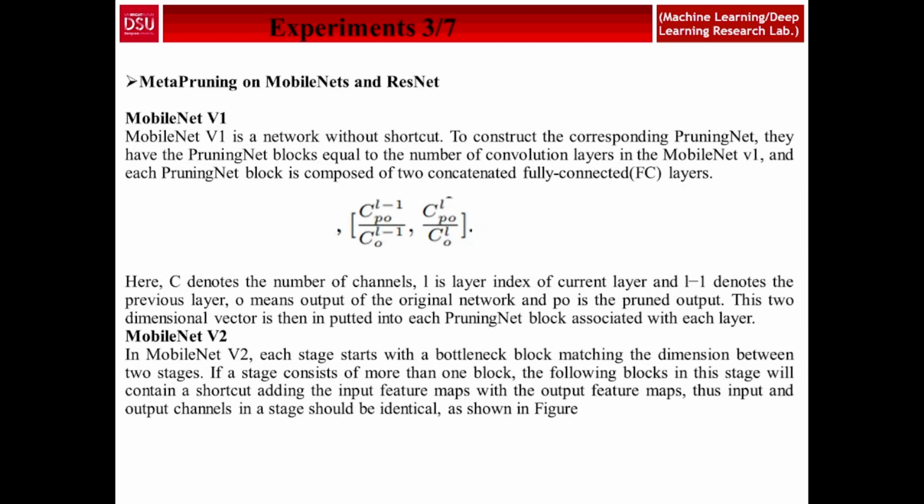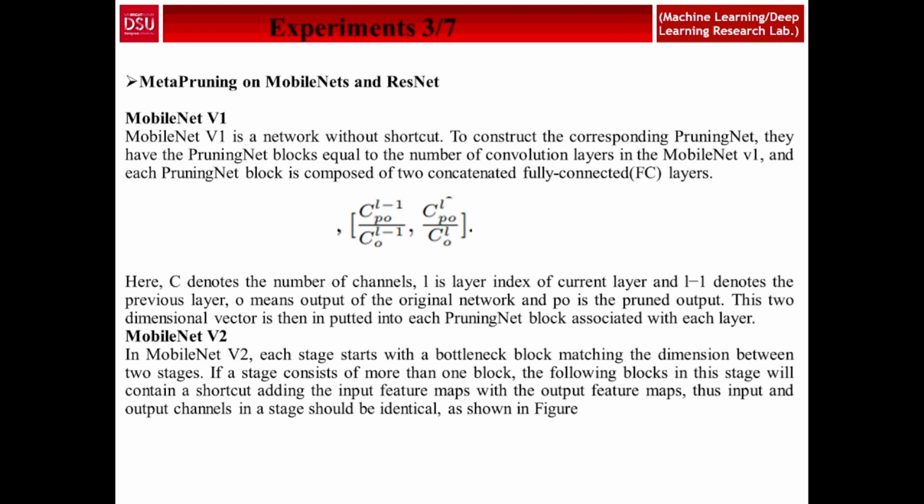And then we see the meta pruning on MobileNet and ResNet. Basically they are both famous, and MobileNet v1 is a network without shortcut. To construct the corresponding pruning net, they have pruning net blocks equal to the number of convolution layers in MobileNet v1, and each pruning net block is composed of two fully connected layers. So we see the formula, where C denotes the channel, L denotes the layer, LL denotes the previous layer, and O means the output of the original pruning output.